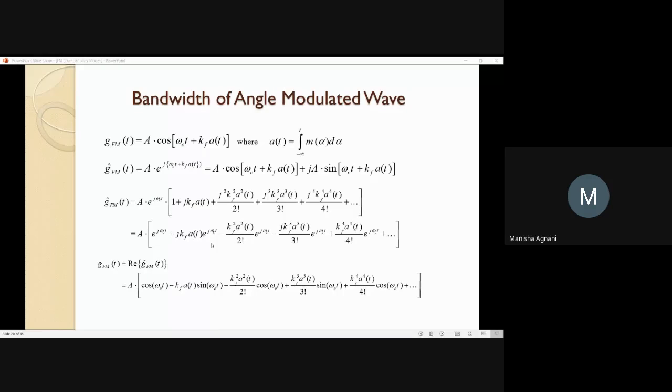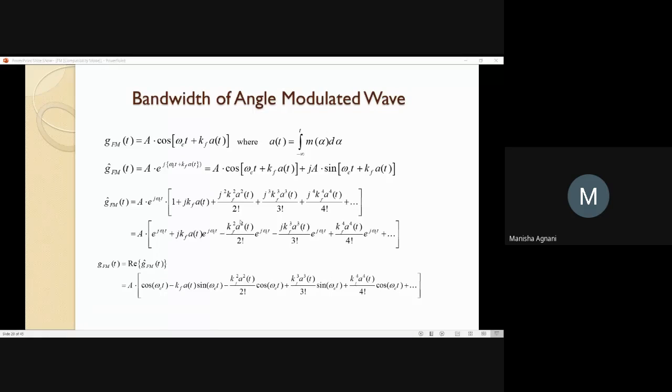Come to the second term. It is e raised to j omega ct. So again cos omega ct plus j sine omega ct. So j kf a of t multiplied with cos omega ct becomes an imaginary term. Drop it. Second term will be j into j square kf a of t sine omega ct. So j square is minus 1. So you'll have it as minus kf a of t sine omega ct.